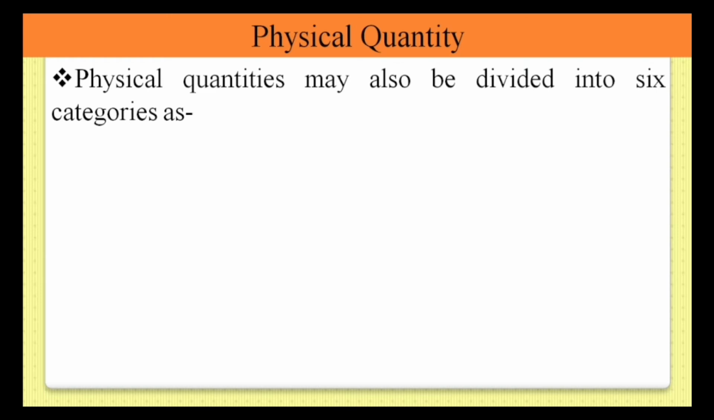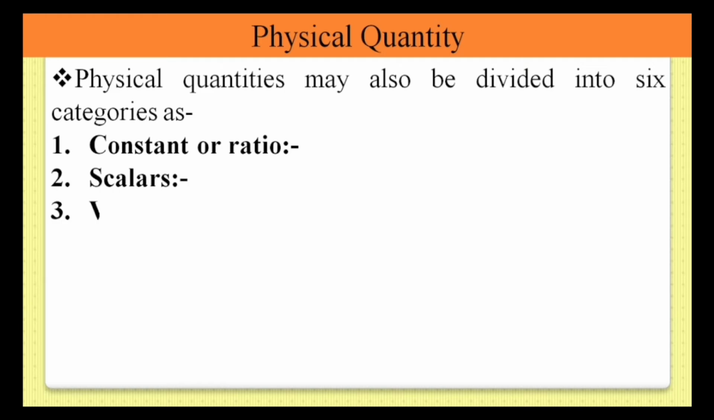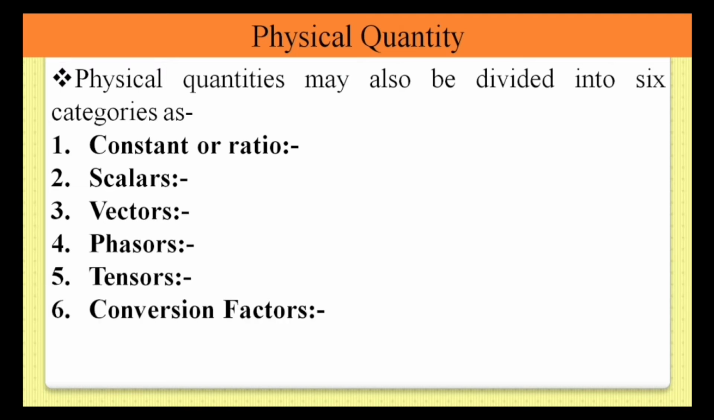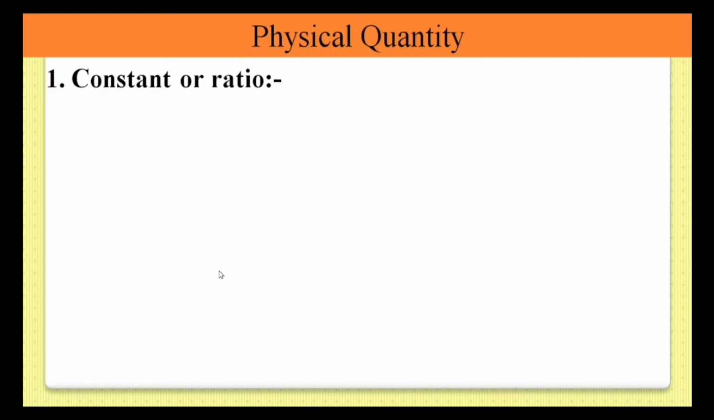Physical quantities can also be classified into six categories: constant or ratio, scalars, vectors, phasors, tensors, and conversion factors. Physical quantities can be divided into these six categories. Let's see them one by one. Constant or ratio. So what is constant or ratio?